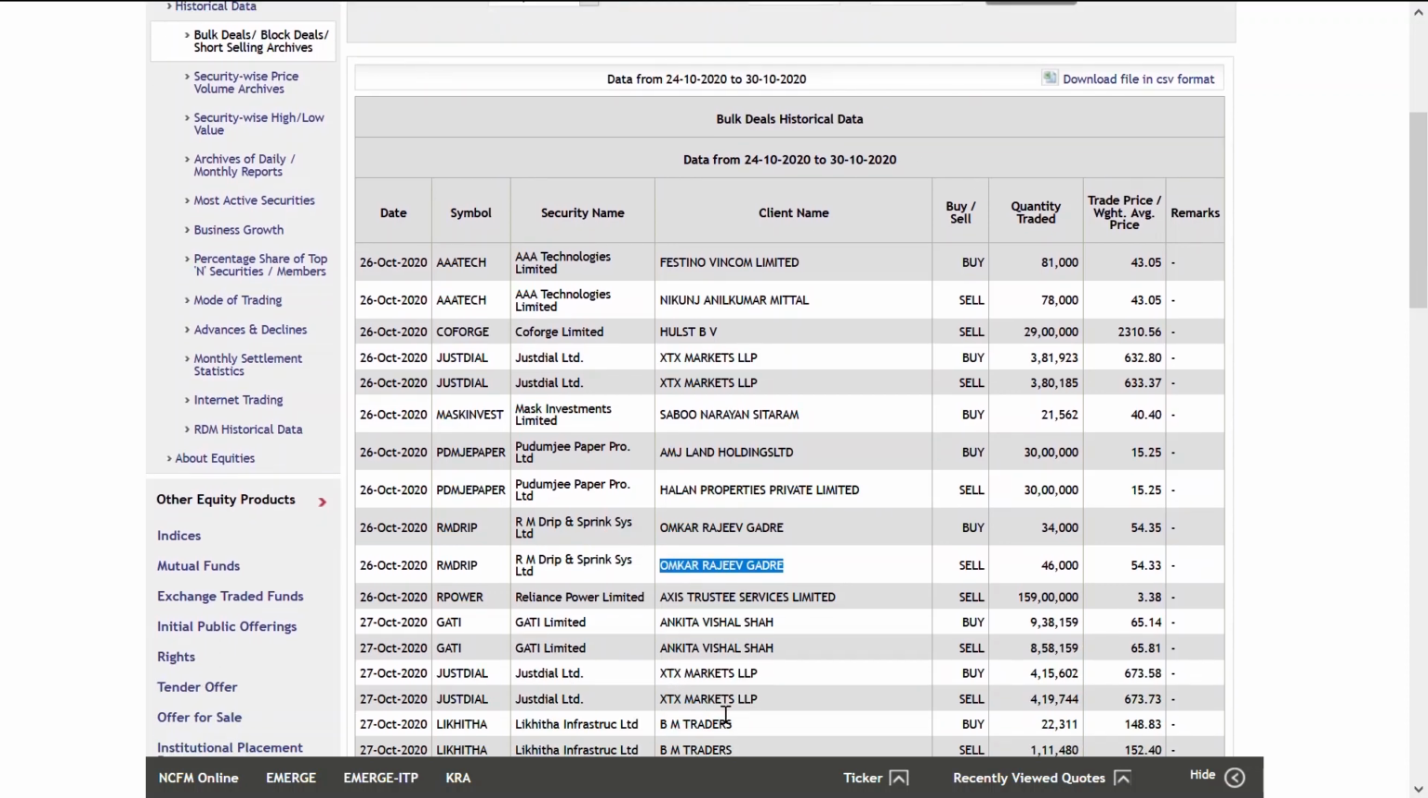Now let us see the same company, XTX Markets, again played on 27th also, for the same Just Dial. This time also they invested around the same amount of crores, a little extra, 4,15,000 quantity they traded. This time they bought at 673.58 and sold at 673.73. So again these people are getting profit.